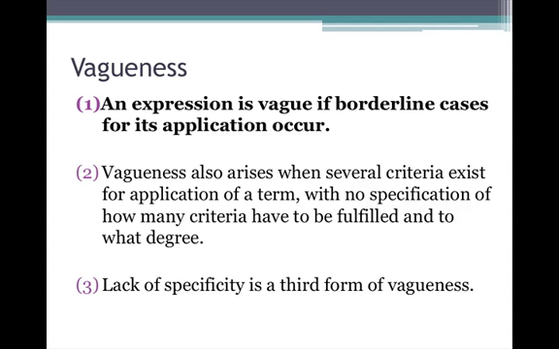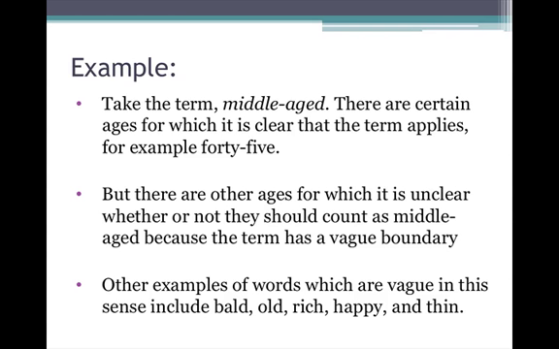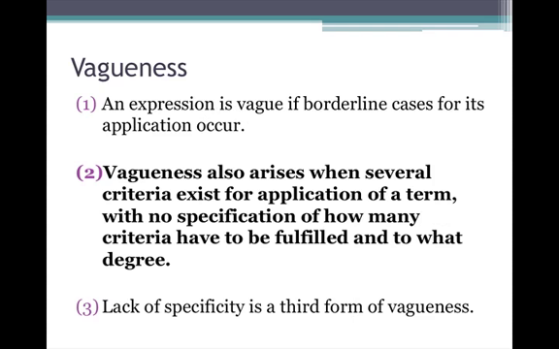An expression is vague if borderline cases for its application occur. Take the term middle-aged. There are certain ages for which it is clear that the term applies, for example, the age 45. But there are other ages for which it is unclear whether or not they should count as middle-aged because the term has a vague boundary. Is someone who's 37 or 38 or even 40, is that person middle-aged? It gets hard to tell because the boundary is vague. Other examples of words which are vague in this sense include bald, old, rich, happy, and thin.